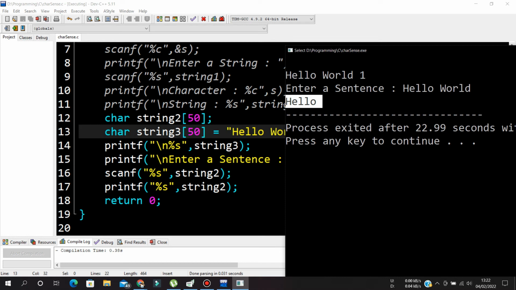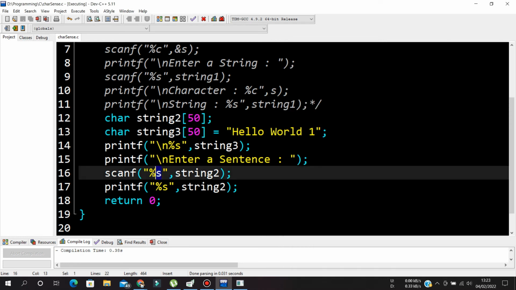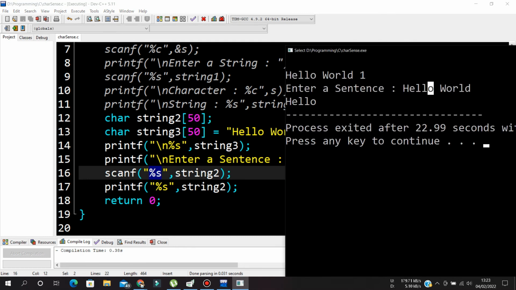So what is the problem here? We cannot take spaces with the %s identifier. With %s, we cannot take the complete sentence. We can go up to the first space only. We cannot take the complete sentence with %s. That is the problem here.